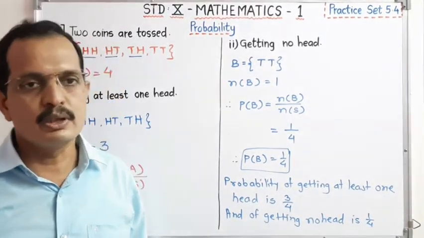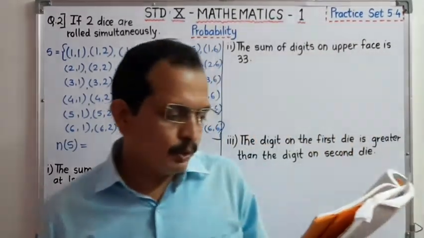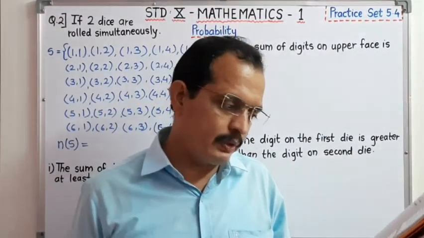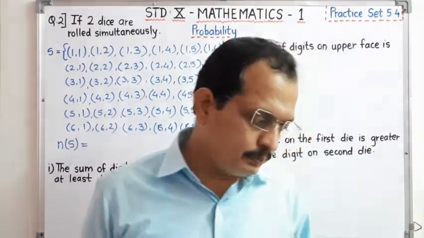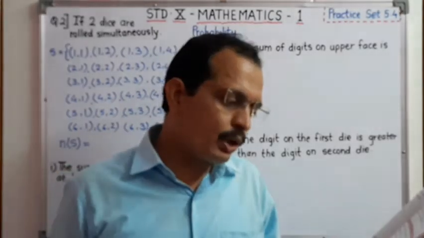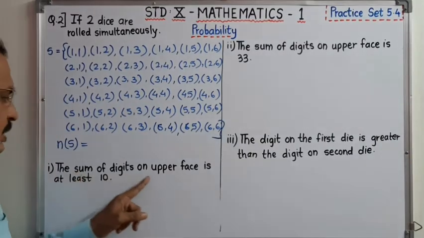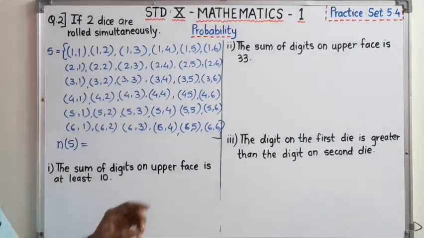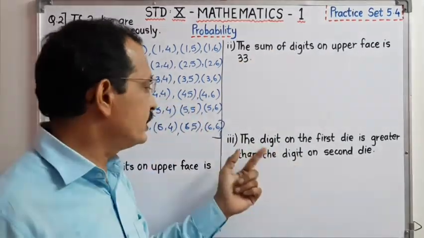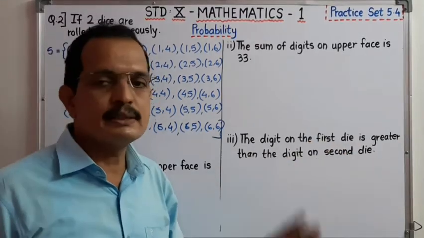Now we have to start with the second sum. See the second question. If 2 dice are rolled simultaneously, find the probability of the following events. Random experiment is 2 dice are rolled. The sum of the digits on the upper face is at least 10. This is the first event. The sum of the digits on the upper face is 33. And third event, the digit on the first die is greater than the digit on the second die.